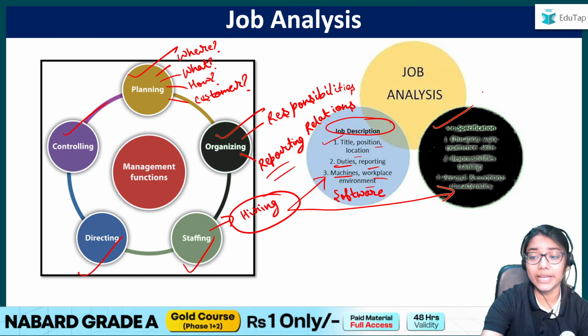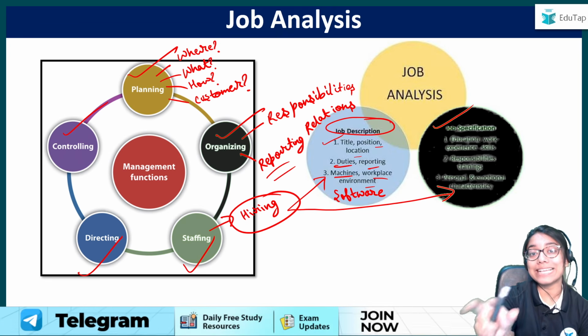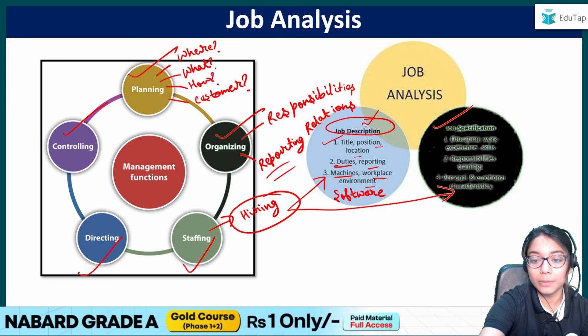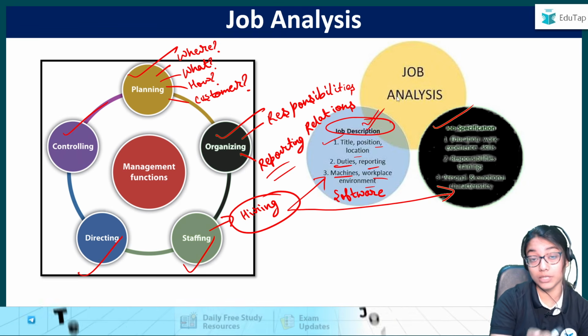What about job specification? Job specification will tell you, as a candidate, what the organization is looking for in you. Job description is about what the job is about, what the job is offering, how it is going to be done.